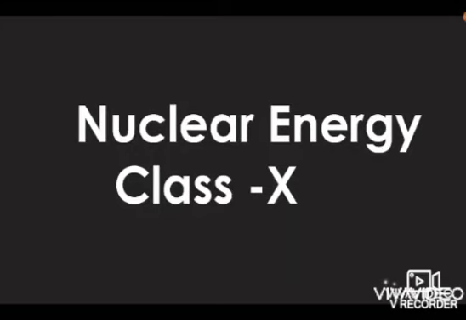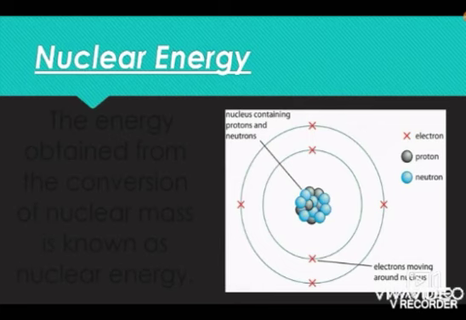Today we'll study about nuclear energy. The atom of all the elements consists of a central core called the nucleus. In the nucleus, protons and neutrons are present and the electrons are revolving around the nucleus. The nucleus of a heavy element is unstable.